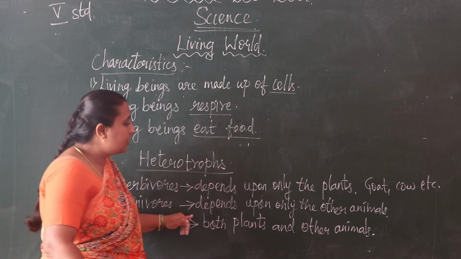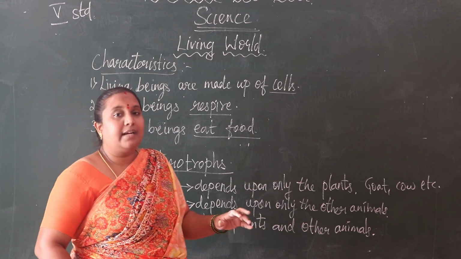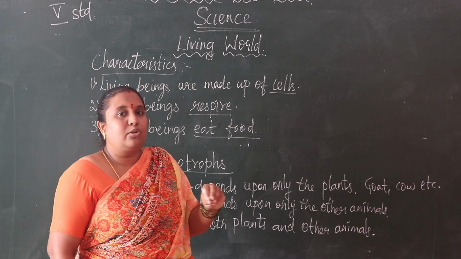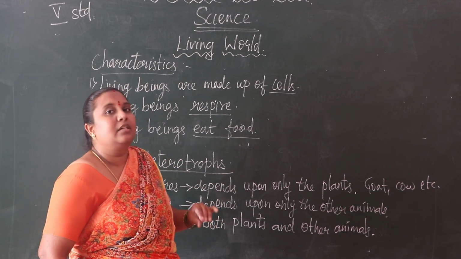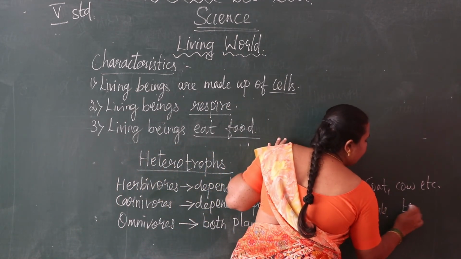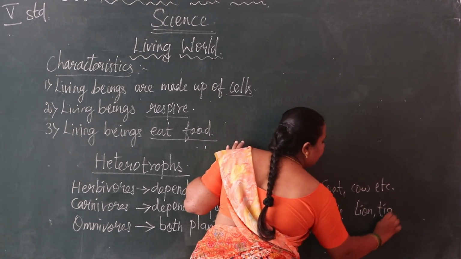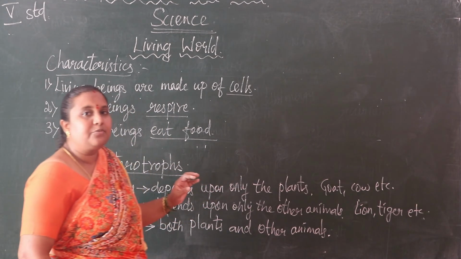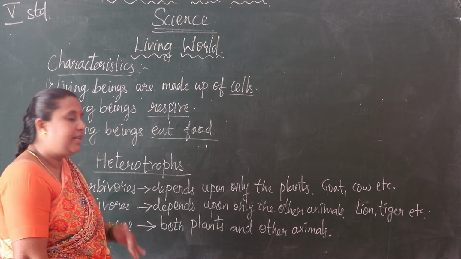Then carnivorous animals. Which are the animals that eat only other animals? Those animals do not eat plants. What are those animals? Lion, tiger, etc. These animals eat only the flesh of other animals.